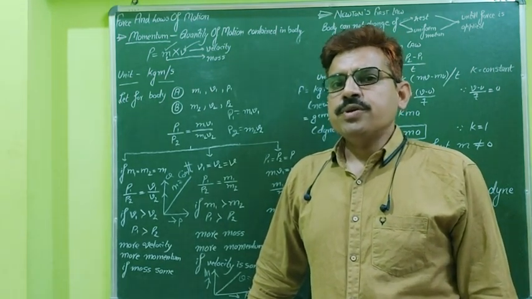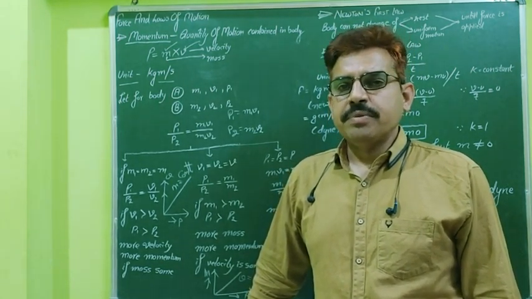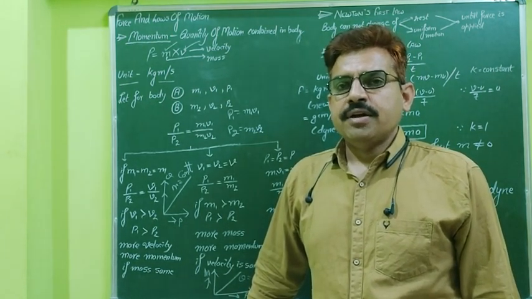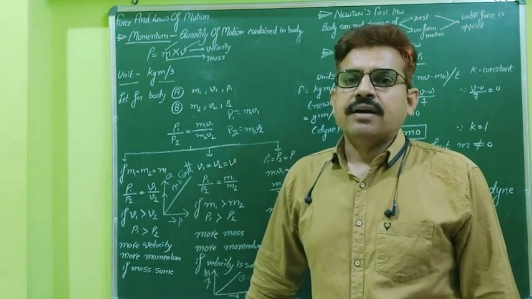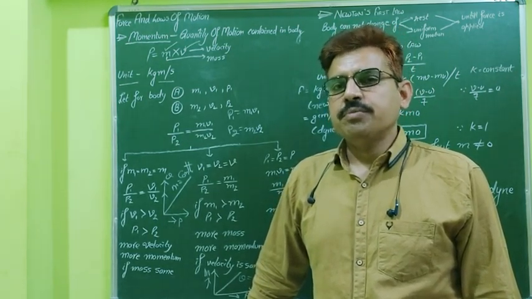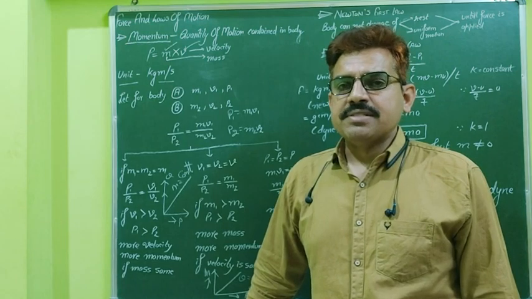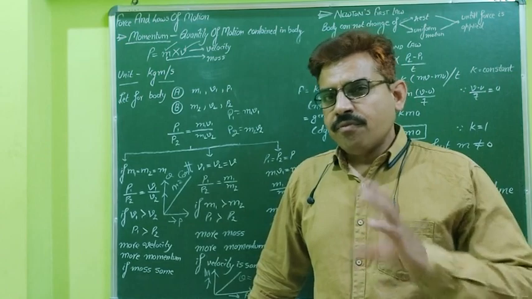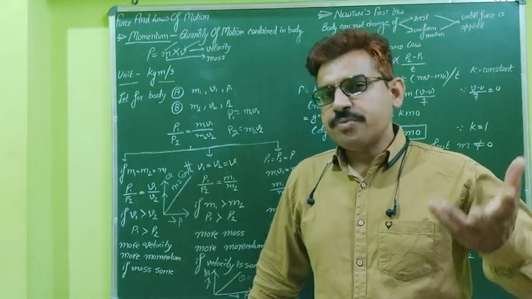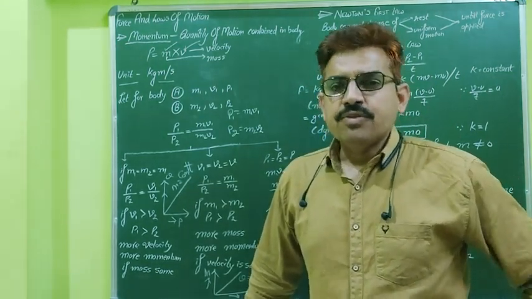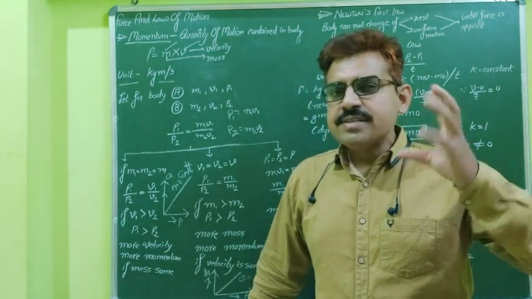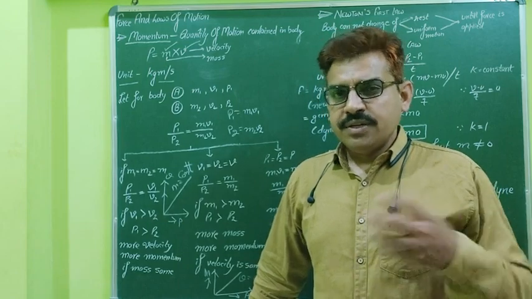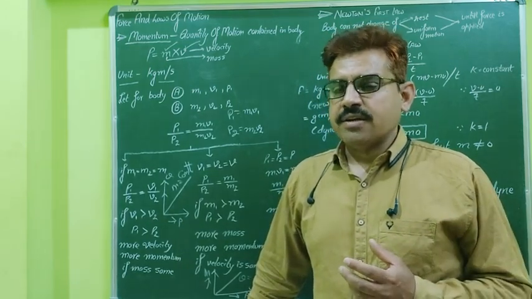Before going to momentum, let me share one example with you. Suppose we have a bus and a car, and you know that both will have different masses. If different masses are there, and they are moving, velocities will also be there. So the momentum in the two cases will also be different. That is, the momentum of the car differs from the momentum of the truck.